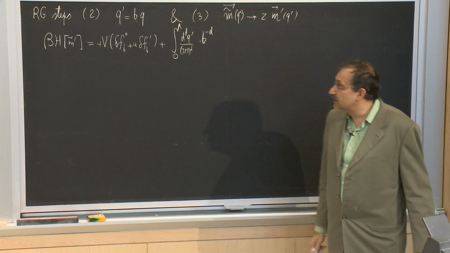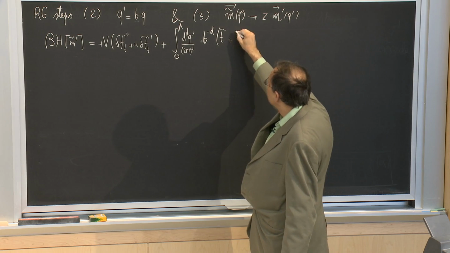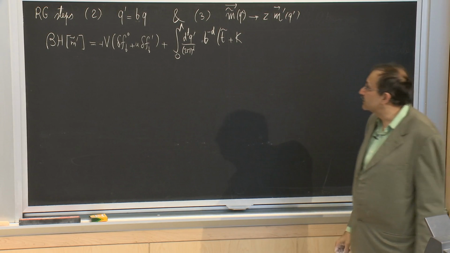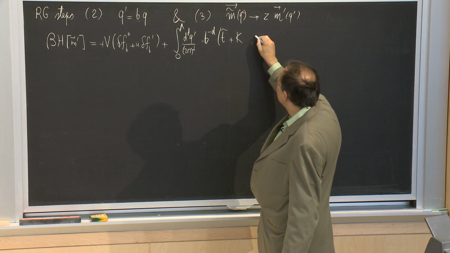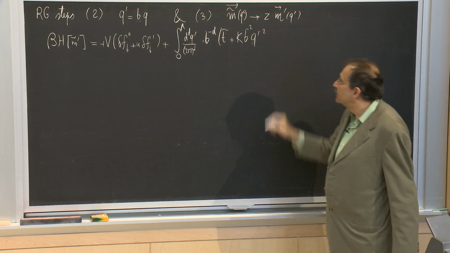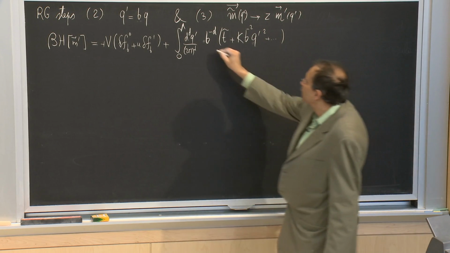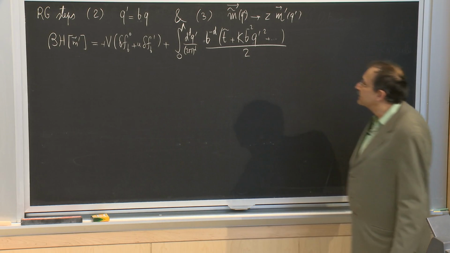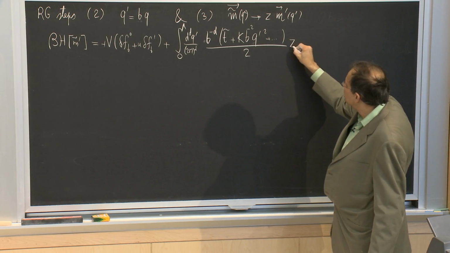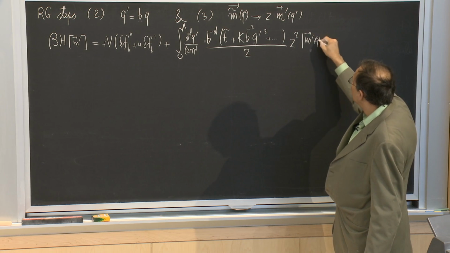And there are d integrations. And then I have t tilde. The next term is k tilde, but k tilde is the same thing as k. It goes with q squared, so this becomes q prime squared, and then I will get a b to the minus 2. Higher orders will get more factors of b to the minus 2 over 2. And then I have m tilde, which is replaced by z, and there are two of them. I will get m prime of q prime squared.